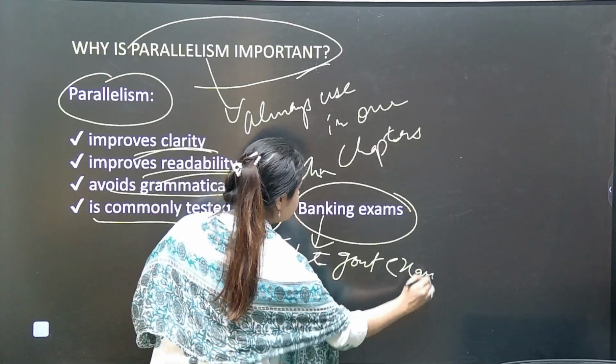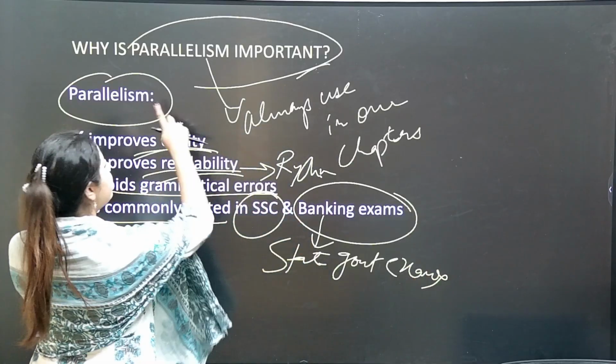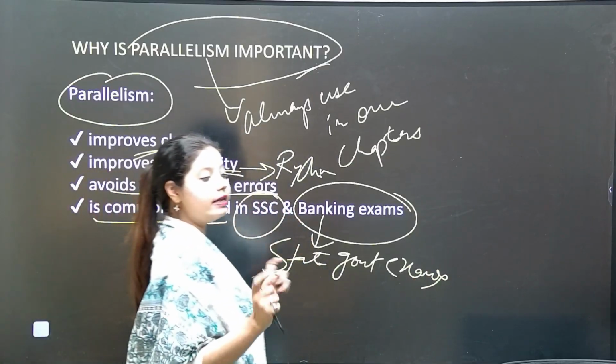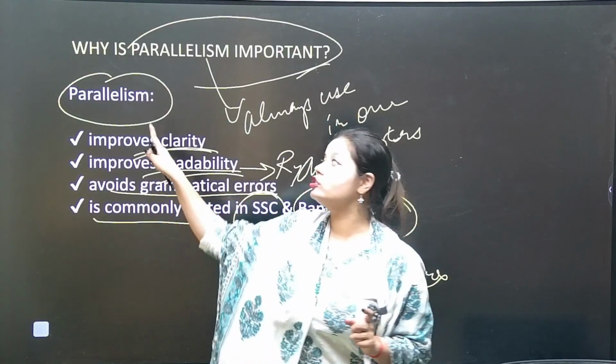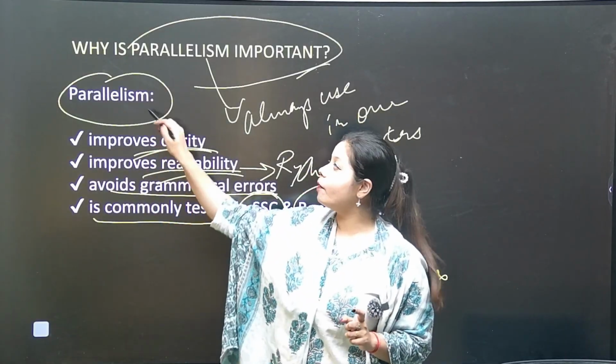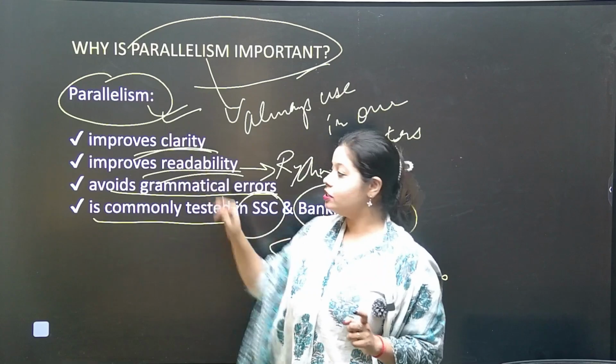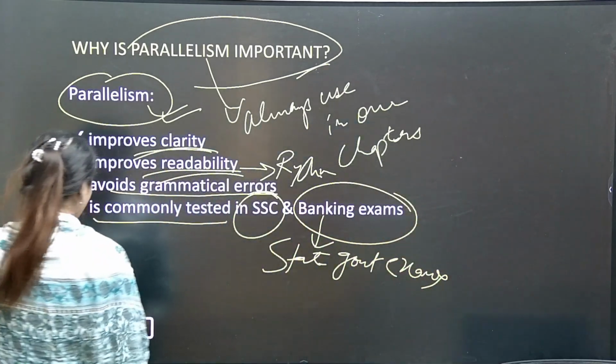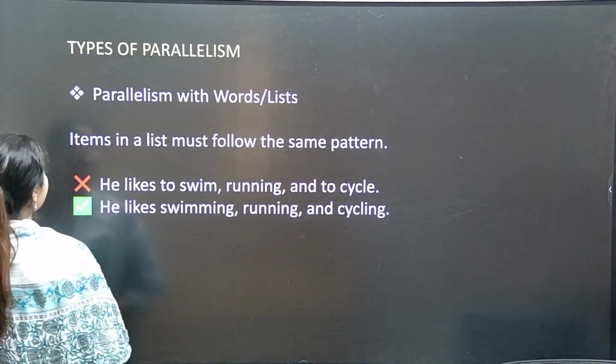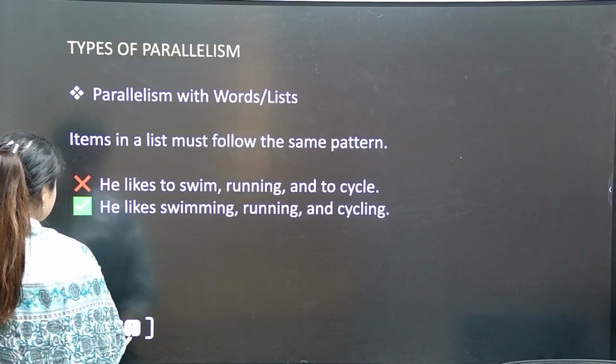Okay, we have seen such questions which are directly from parallelism, but we never identify from which exact topic it has come. Okay, but the topic is what? Parallelism. Yes, that is why today I have brought this topic, because it is most important in our English segment.